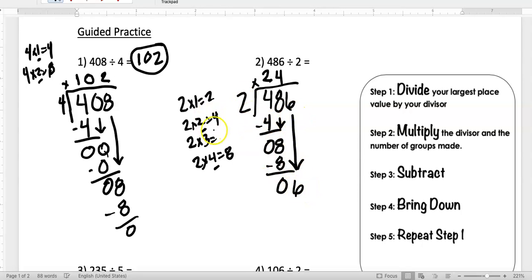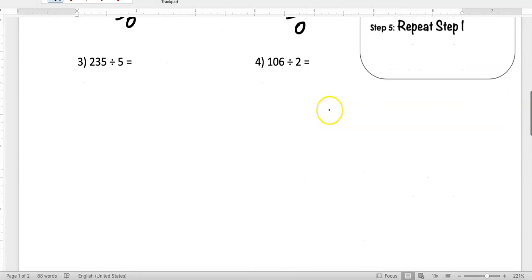2 goes into 6 how many times? 3. This is a perfect problem, actually, you guys. It goes in 3 times because I got my 6 right there. My 3 is going right above. 3 times 2 is 6. Continuing all the way to the very end, 0. My quotient is 243. We'll be rocking and rolling. I trust that you are rocking and rolling at home too.